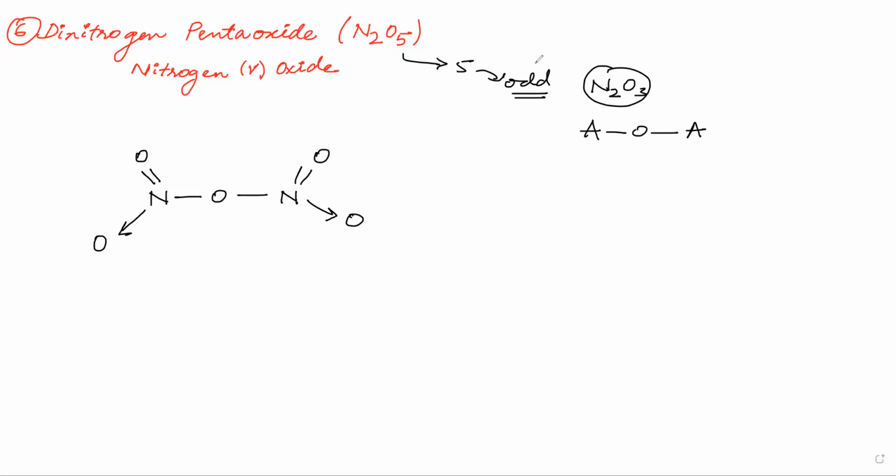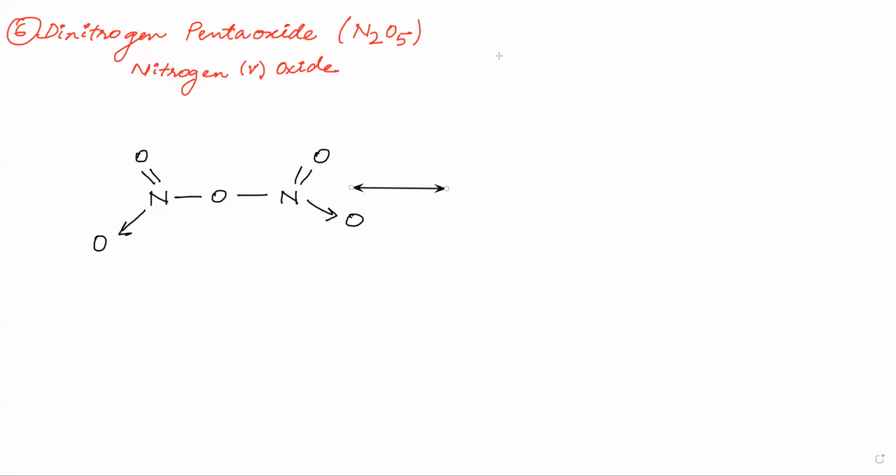Now you may also be asked to write the resonating structure of N2O5. The simple resonating structure that you will write for N2O5 will be similar. You have seen the double bond here. You can move the double bond here. So this will be nitrogen, then a single bond O, that is a dative bond, double bonded oxygen, O, N, then a double bond O, and then a dative bond oxygen here.